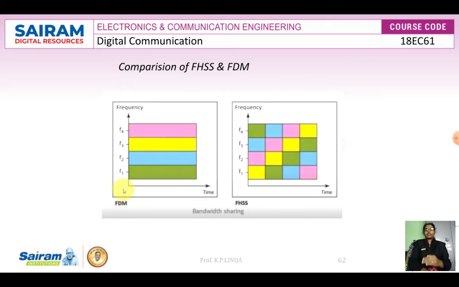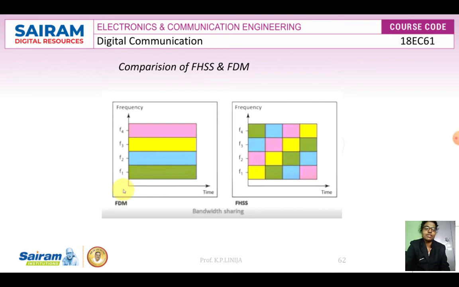F0 to F4 is the exact frequency band, and it has been divided into F1, F2, F3 and F4. So one user is completely utilizing the F1 band. But in the FHSS diagram next to that, each band is divided into subbands, even though the carrier is shifting.